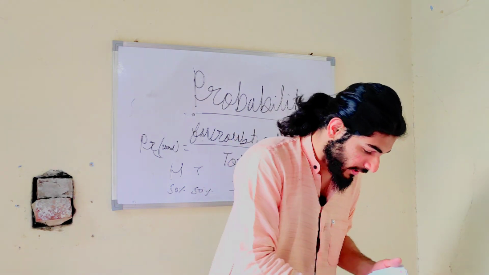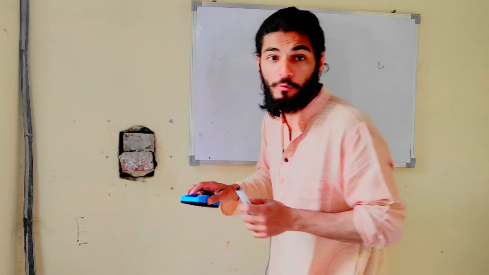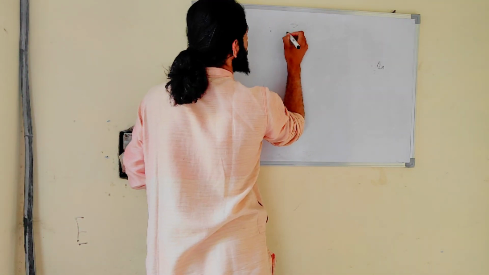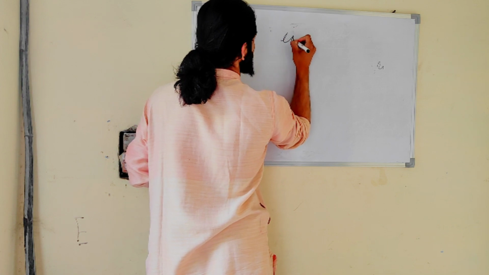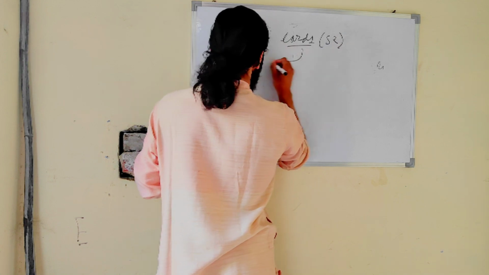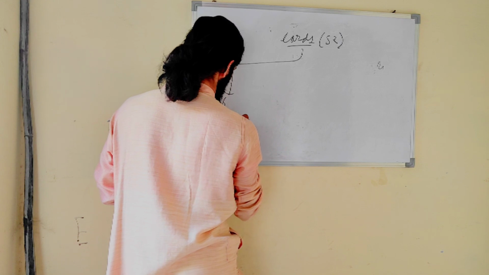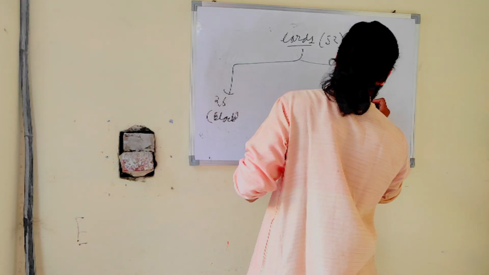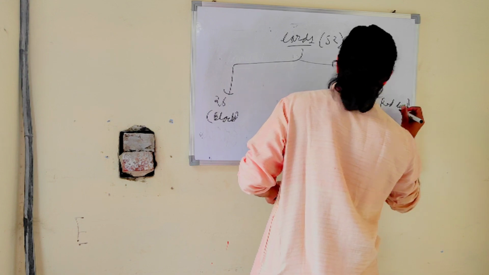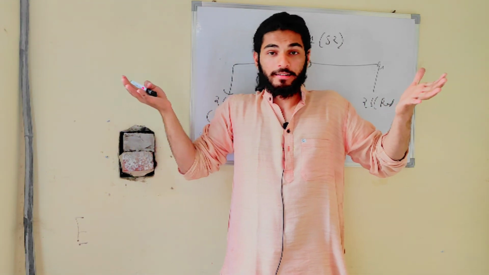If we talk about cards, in a deck there are 52 cards. We have 26 black cards and 26 red cards, as you can see on the screen.